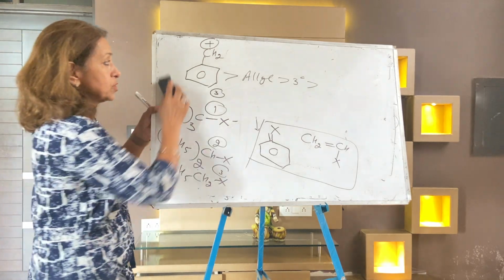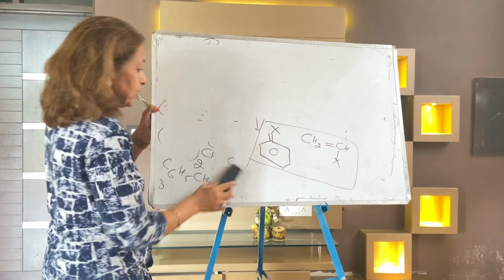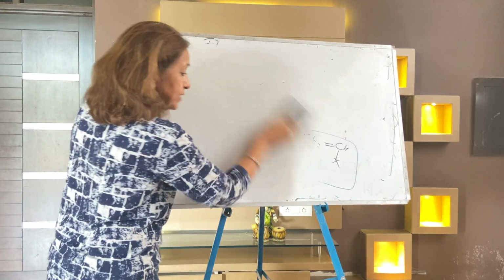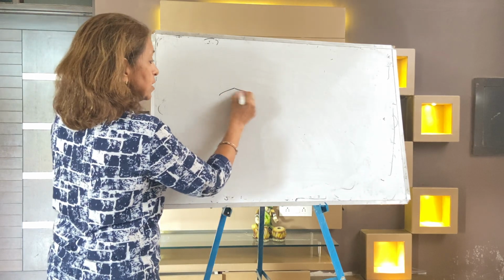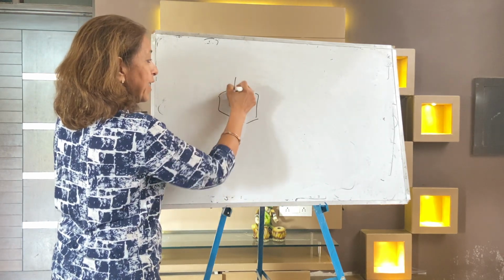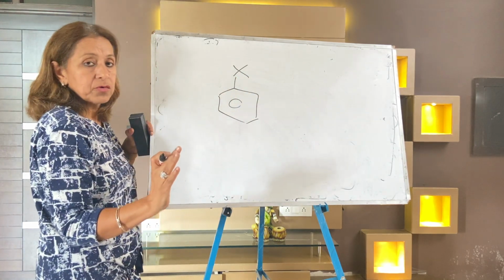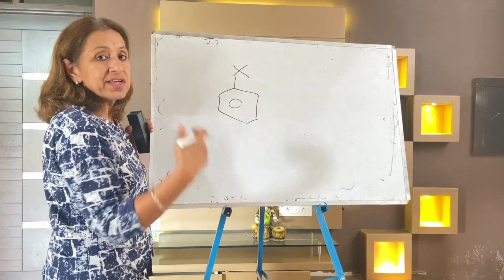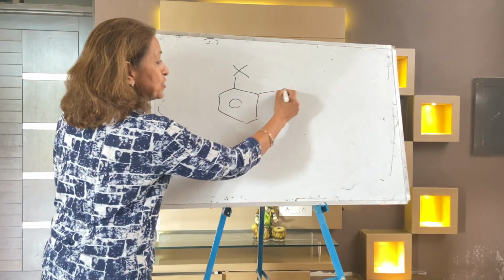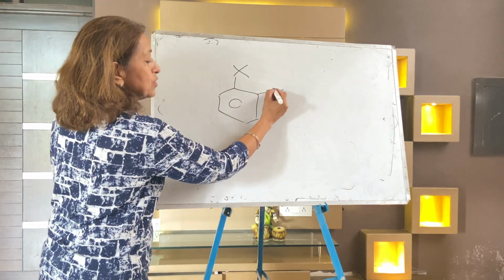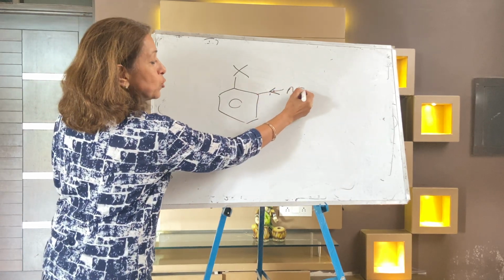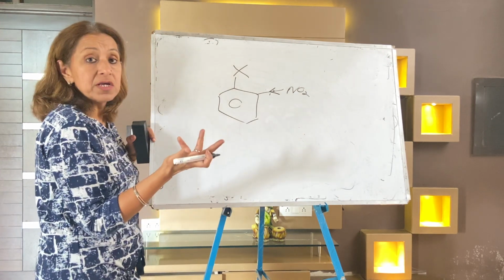Okay. Now, dear children, one thing more kindly write. After that, we start with the questions. Aryl halide is least reactive, you know all, but you can increase the reactivity by attachment of a withdrawing group here. You may attach an NO2 group at ortho. Its reactivity increases due to some reason.